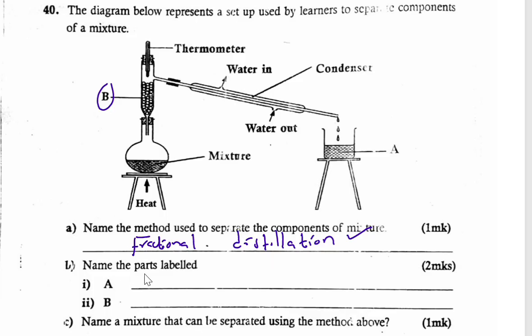Name the parts labeled. So Roman 1 here we call it a distillate. And then part B, the apparatus is called fractionating column. So distillate, then B, fractionating column.